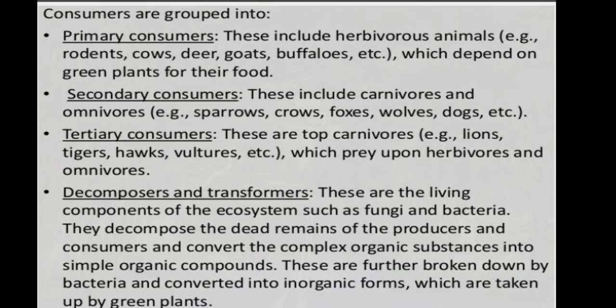And the last one is the decomposer or transformer. These are the living components of the ecosystem, such as fungi and bacteria. They decompose the dead remains of the producers and consumers and convert the complex organic substances into simple organic compounds. These are further broken down by bacteria and converted into inorganic forms, which are taken up by green plants.